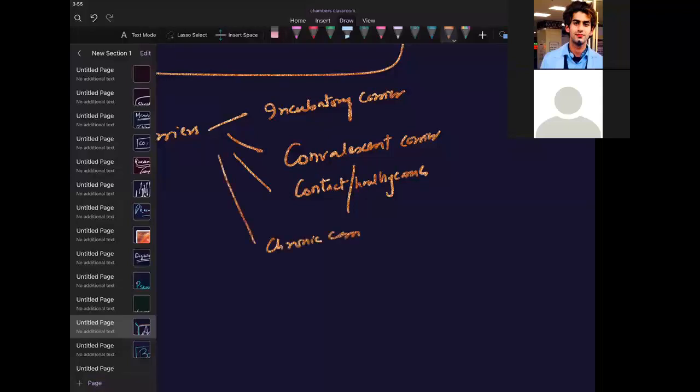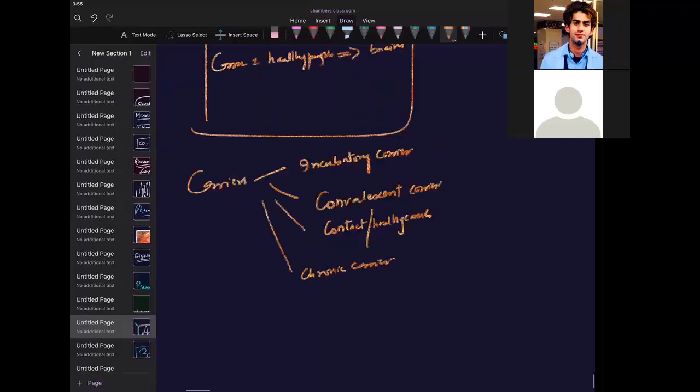They have their own definitions. What is an incubatory carrier? We don't need to worry about this because they are less common, since cholera has an incubation period of 1 to 2 days. Convalescent carriers are patients who have recovered but are still shedding the bacilli in the stools for 2 to 3 weeks.